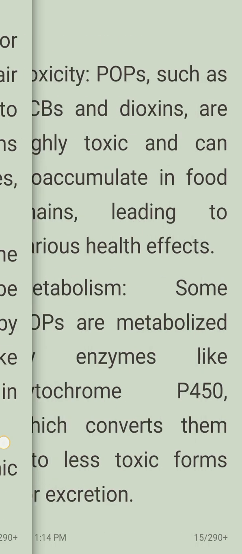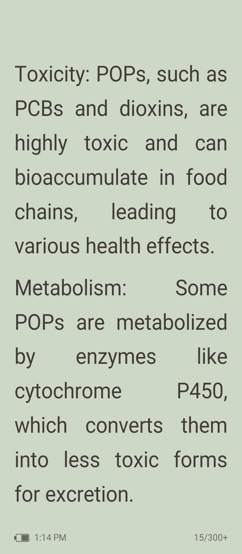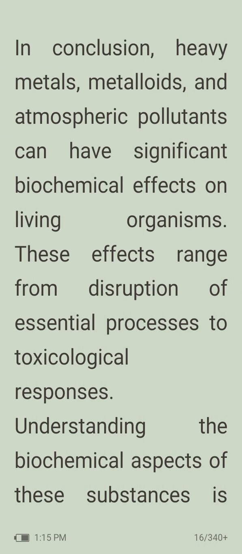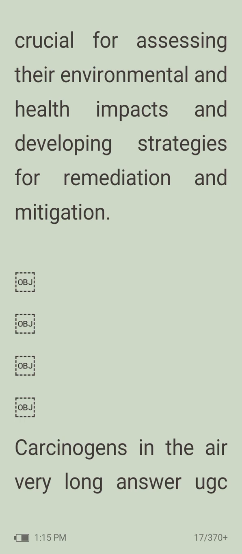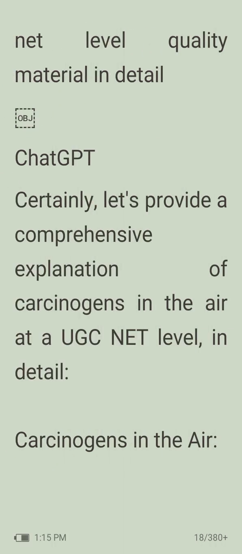Persistent organic pollutants: toxicity: POPs such as PCBs and dioxins are highly toxic and can accumulate in food chains, leading to various health effects. Then metabolism: some POPs are metabolized by enzymes like cytochrome P450, which converts them into less toxic forms for excretion. In conclusion, heavy metals, metalloids, and atmospheric pollutants can have significant biochemical effects on living organisms. These effects range from disruption of essential processes to toxicological responses. Understanding the biochemical aspects of these substances is crucial for assessing their environmental and health impacts and developing strategies for remediation and mitigation. And carcinogens in air.